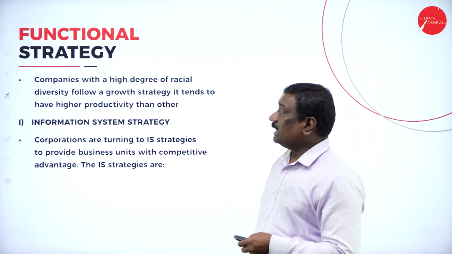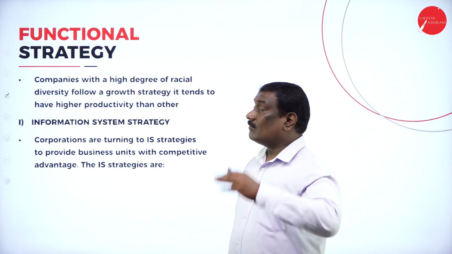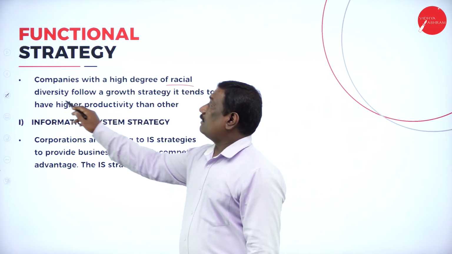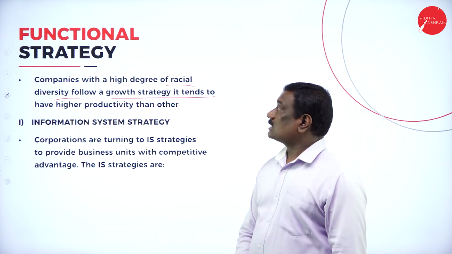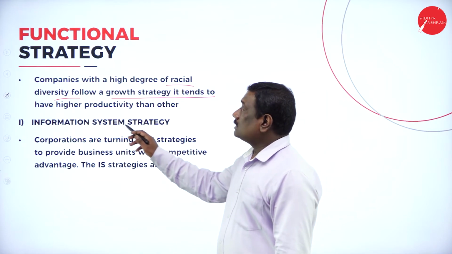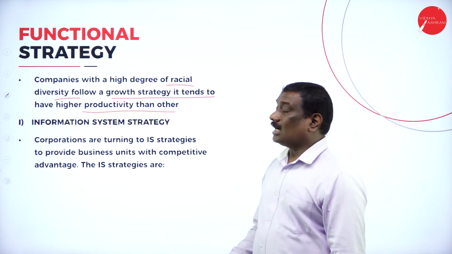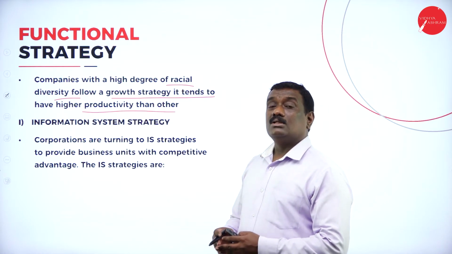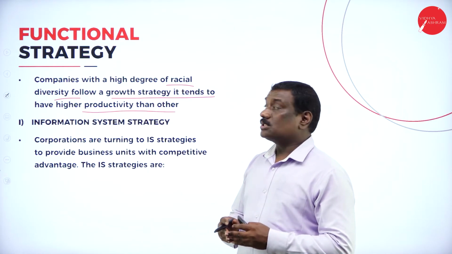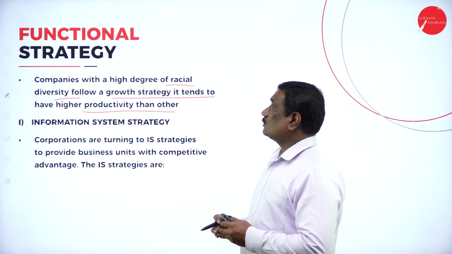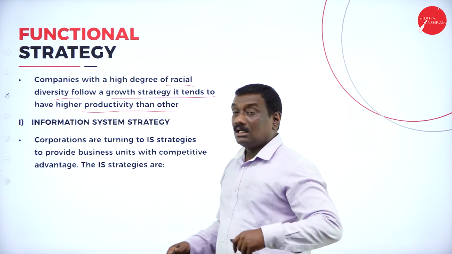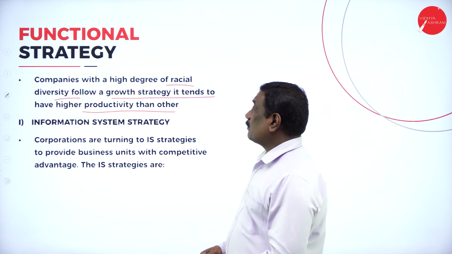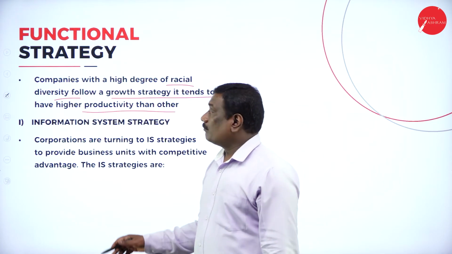Companies with a high degree of racial diversity follow this growth strategy in order to see higher productivity than others. They want more high quality, superior goods, and the production should also be very high, so they follow the growth strategy, that is, to have higher production than any other company.